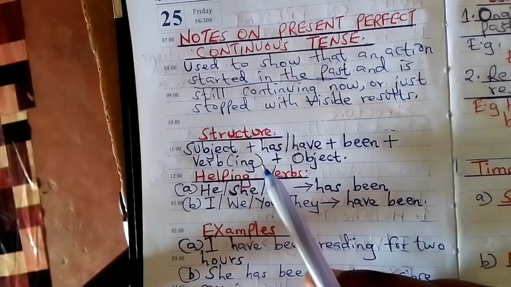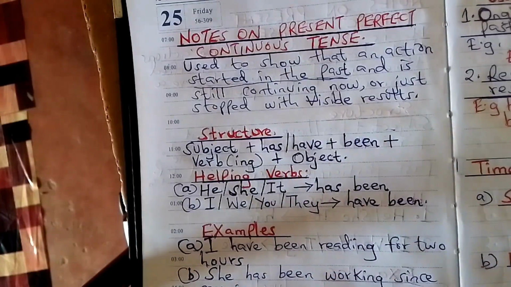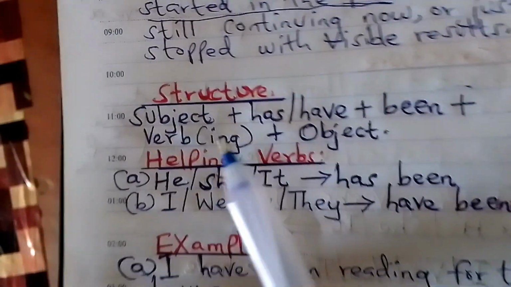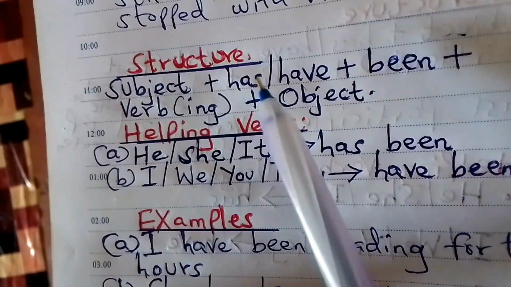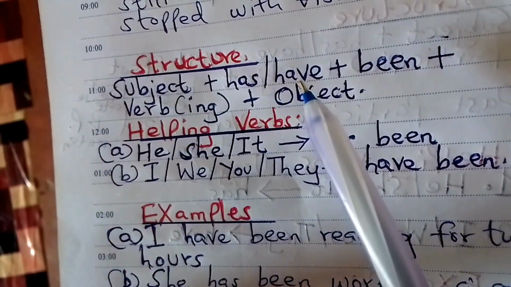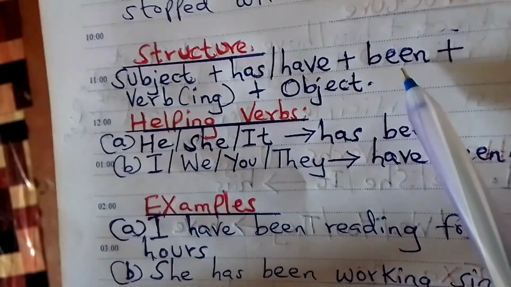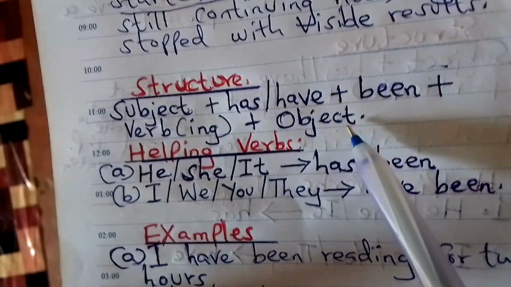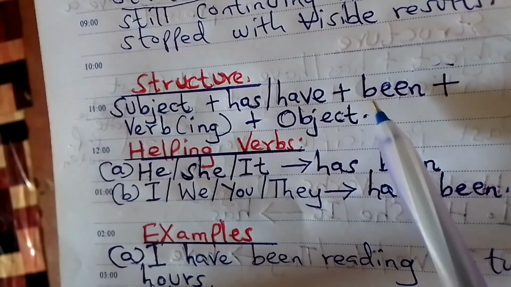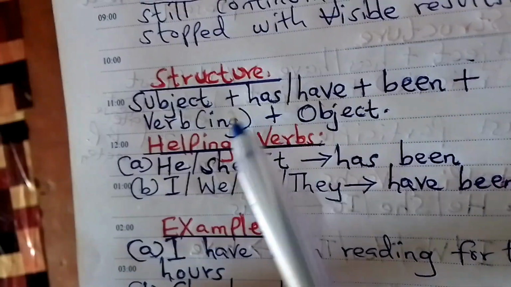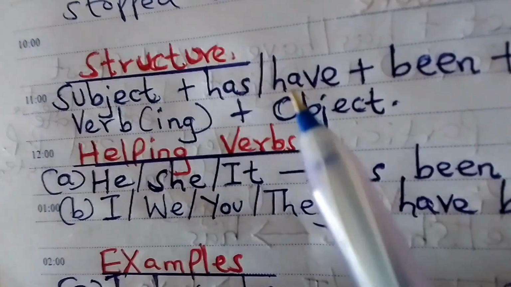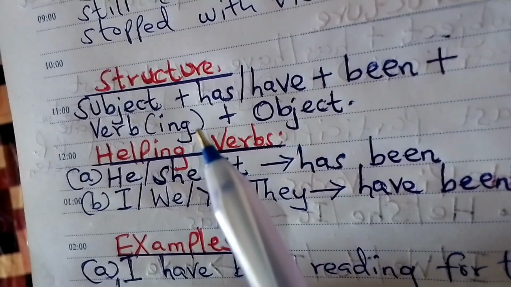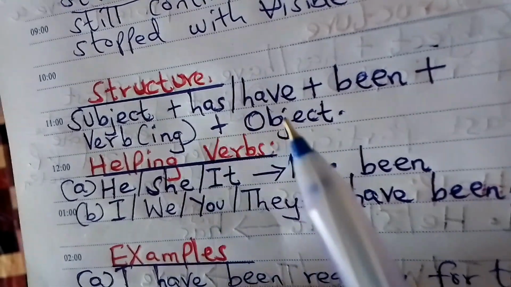The structure is the same, very simple. We have the subject plus has or have plus been plus verb, but this verb must be in ing, plus an object if this verb is a transitive verb. So the subject plus has or have plus been plus the verb, but the verb must be in ing form, plus the object.